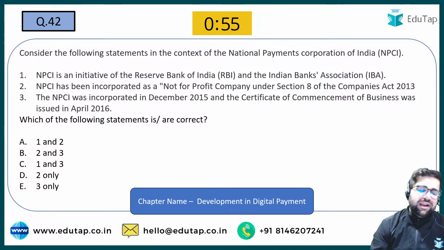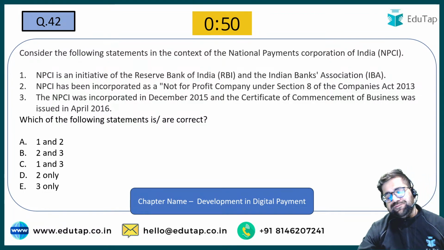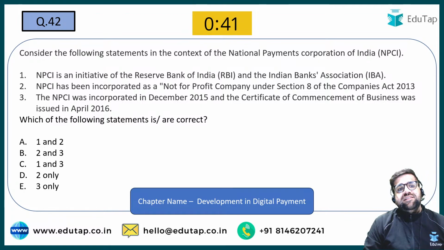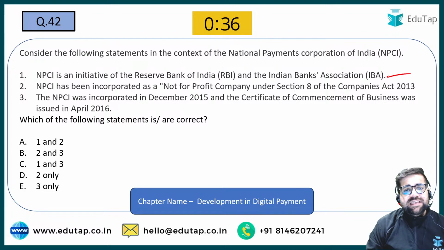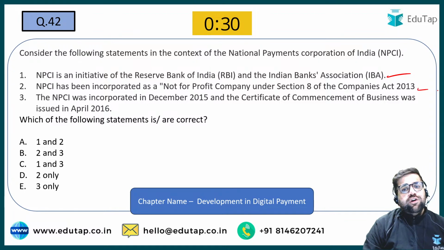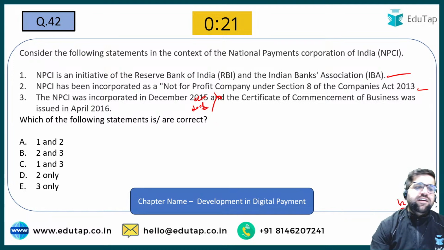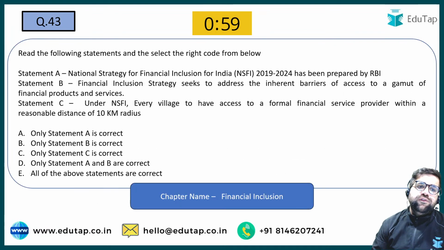Okay. 42 now. Let me see who gives me the right answer for 42. What will be the right answer? NPCI is the initiative of RBI and IBA. Yes. NPCI has been incorporated as an NPC, that is non-profit company, under Section 8 of Companies Act. Yes. NPCI was incorporated in 2015. No. NPCI was incorporated in 2008. So your third statement is incorrect. Only 1 and 2 are correct. Therefore, your right answer will be option number A.